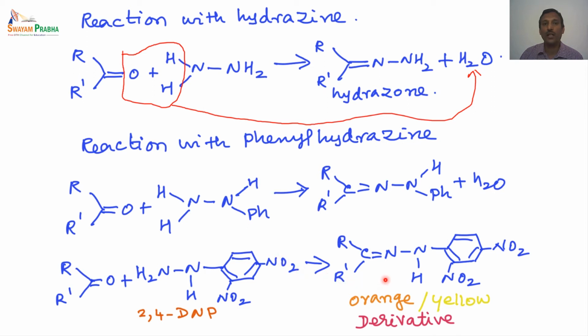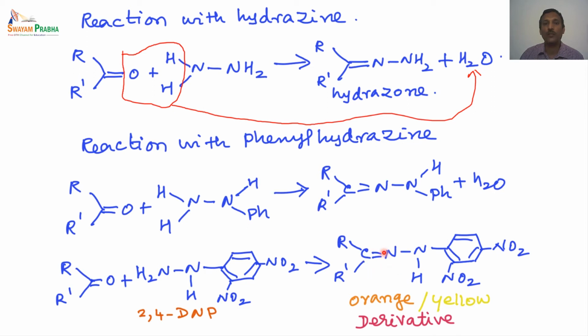That converts the aldehyde or ketone into hydrazone derivatives, which are insoluble in the solvent system and crystalline, so they precipitate out of the system and we can isolate them.